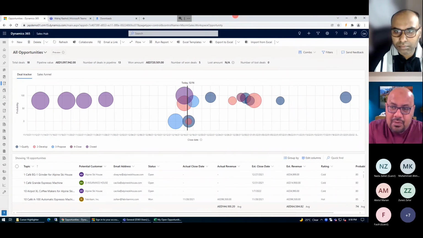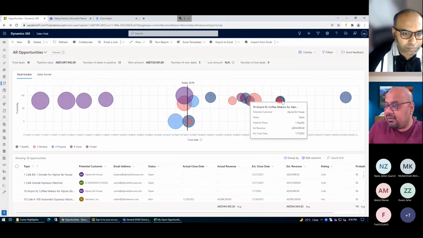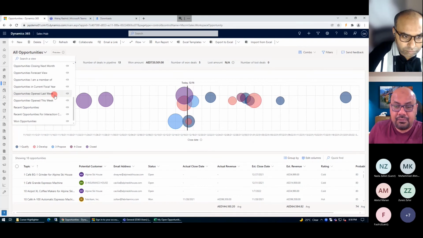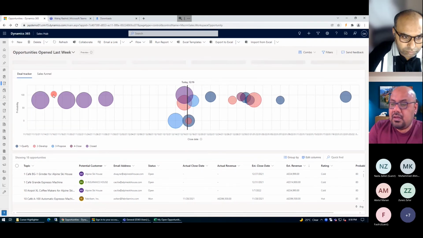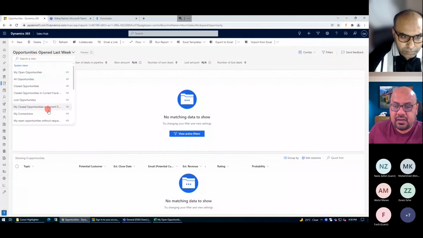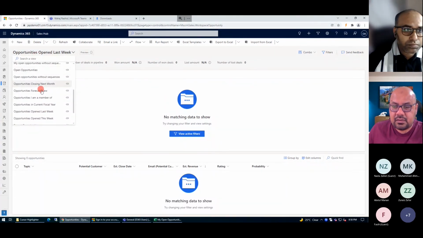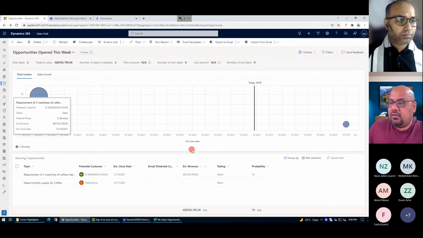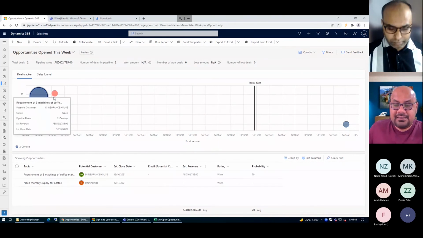On top of the opportunity, it helps me visualize what is needed here, so I can still target until the end which leads I'm expecting. Let's take an example: I'm just going to see the opportunities open in the last week, and target only these leads. Currently there is nothing, so let me see the leads open this week. Yes, we have them. These are the leads which are open this week.